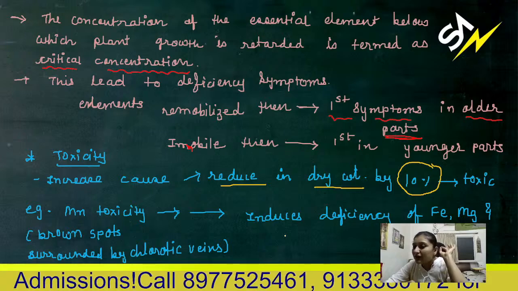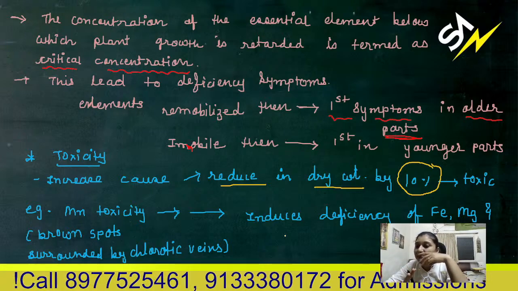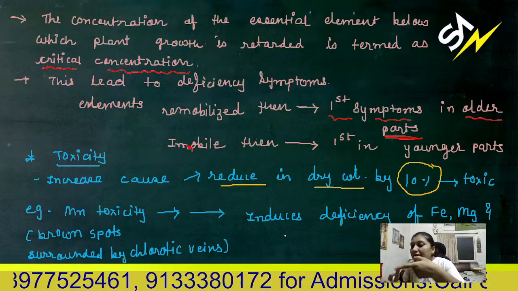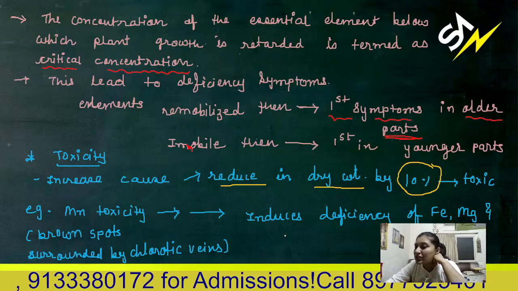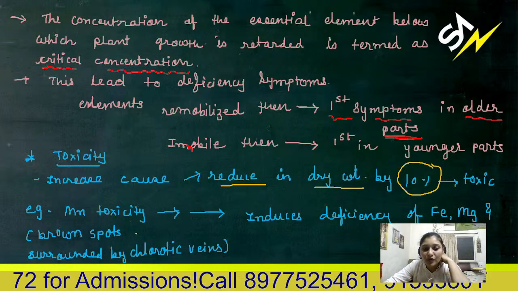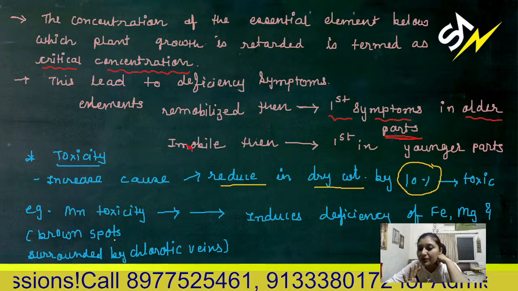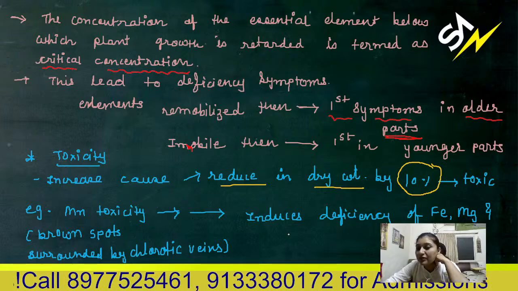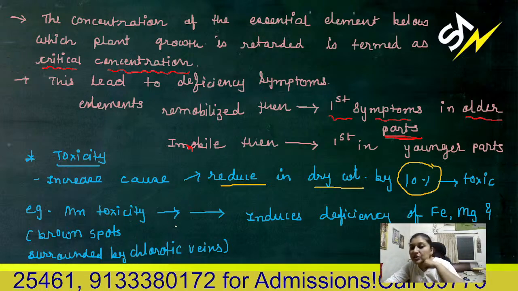So you can correlate these symptoms you can observe. These are symptoms of the deficiency of iron, magnesium and calcium, which may be because of the manganese toxicity. These symptoms could be brown spots surrounded by chlorotic veins. When you observe these types of symptoms, they may be deficiency symptoms of these three, but it may be because of manganese toxicity.